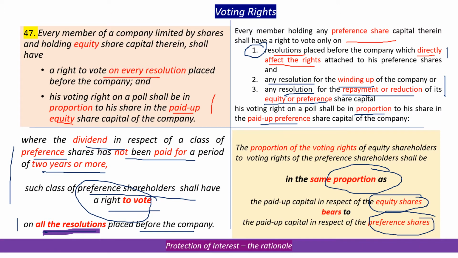And between equity and preference, once again the ratio is paid up capital of equity versus paid up capital of preference. Just to take an example, if 10 lakh rupees is the paid up capital of preference and 100 lakhs is the paid up capital of equity, then the ratio of votes will be preference 10, equity will be 100. That is how the votes will be cast.